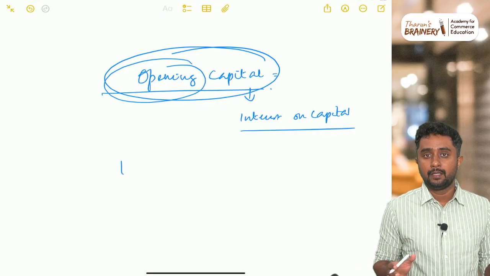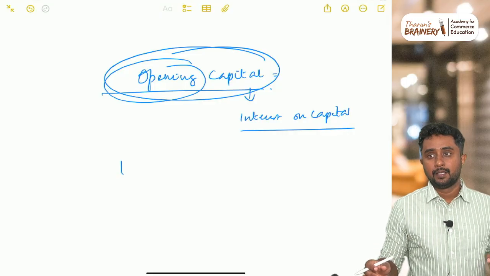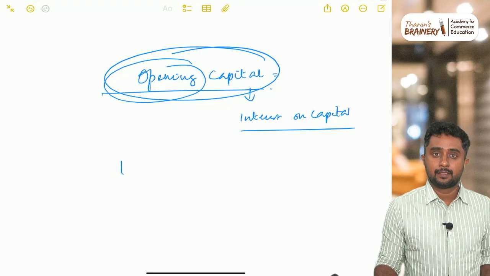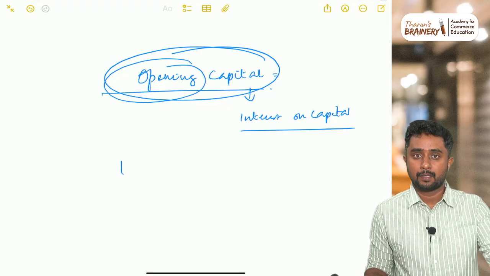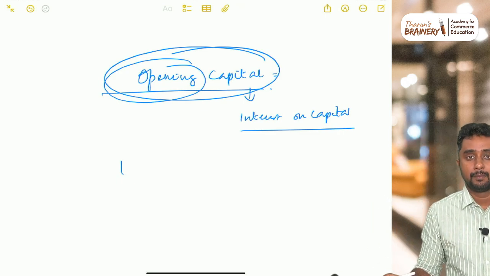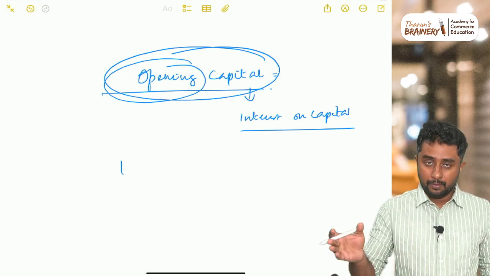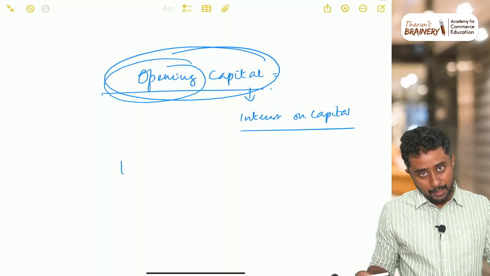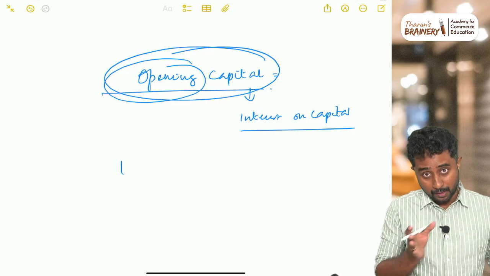It need not be capital at the beginning of the year. Sometimes a partnership may start in the middle of the year. You must have come across questions where the business starts in the middle of the year. In that case, the date on which the business starts is called the beginning of the year for that particular year.